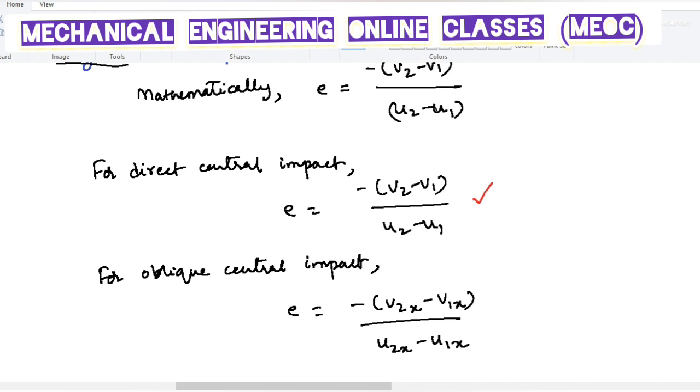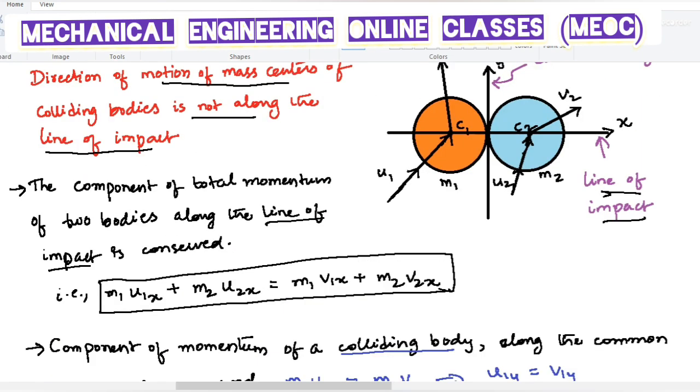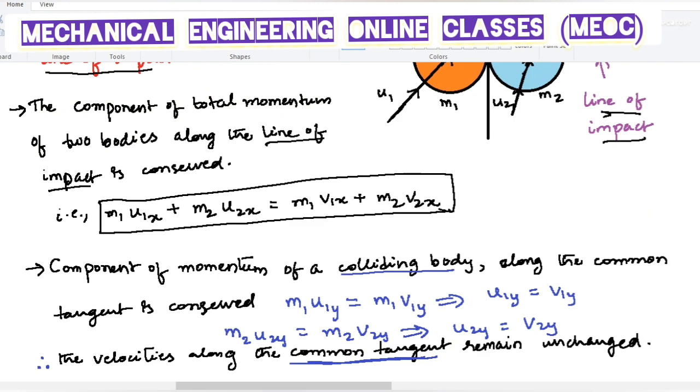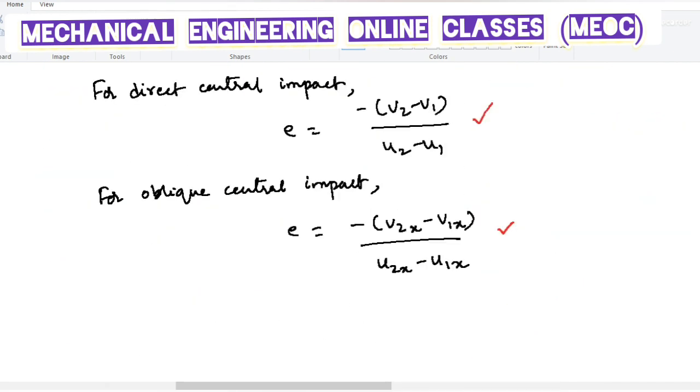And for oblique central impact, we have two components for each velocity, so we have to consider the x components of velocities. That is minus of (v2x minus v1x) divided by (u2x minus u1x), because as we have seen in the oblique central impact, u1y and v1y are same, and u2y and v2y are same. So we are considering the x components for the coefficient of restitution.